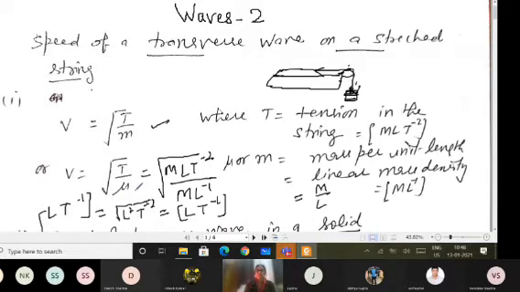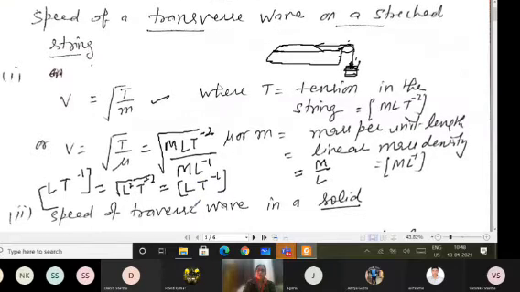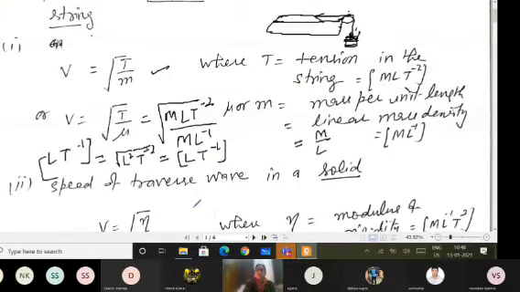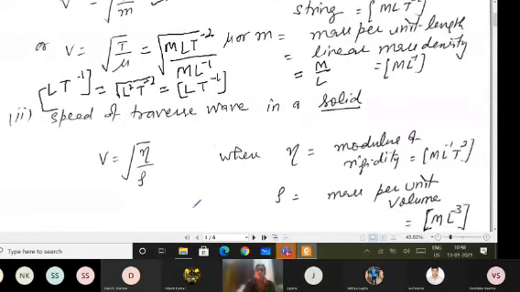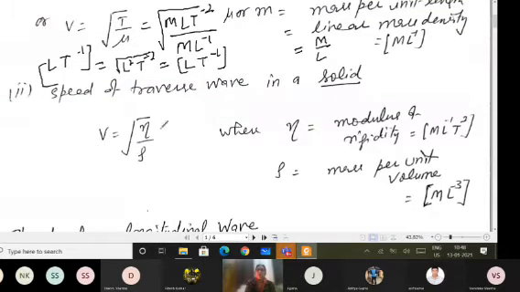Now, about the transverse wave, as we have already discussed, a transverse wave can travel through the stretched string or on the surface of the liquid. If I'm talking about solids, when it has some modulus of rigidity, the other formula which you can write for the speed of transverse wave in solid is square root of eta upon rho, where eta is of course the modulus of rigidity. Modulus of rigidity means stress upon strain, so it will have the same formula as stress. So stress is force upon area.